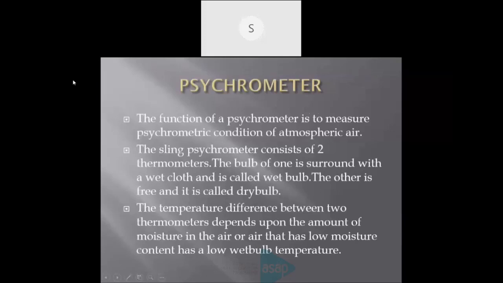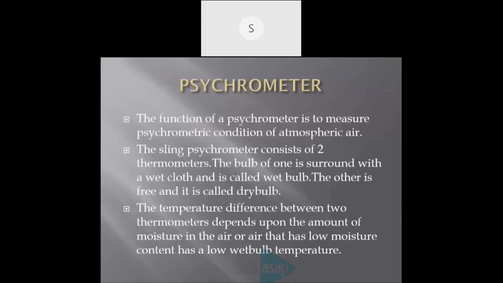Next, we can go to a meter, that is the psychrometer. A psychrometer is an instrument to measure the psychrometric conditions of atmospheric air. In atmospheric air, we have to understand or measure some psychrometric properties and parameters. We are using the psychrometer for that purpose. The function of a psychrometer is to measure the psychrometric condition of atmospheric air.